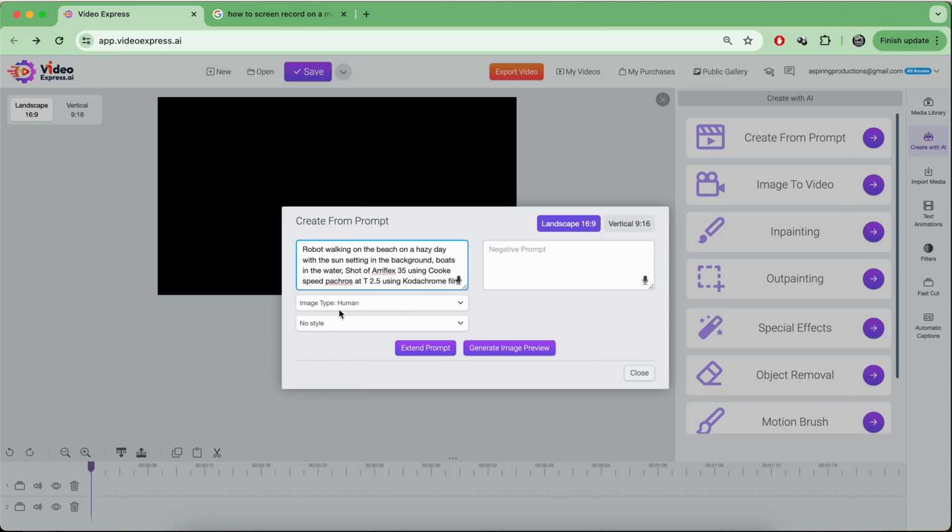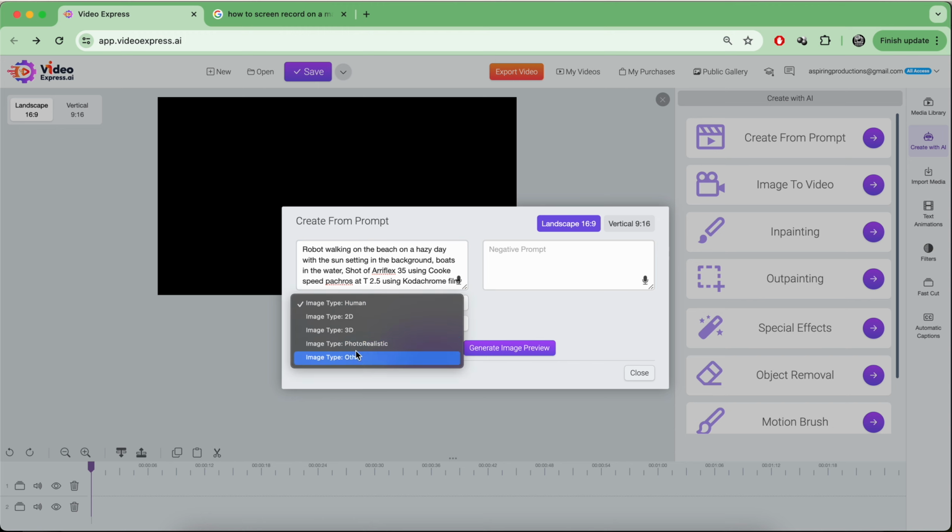Now in this little section here, we have all these little sections. I can say I want it to be 2D. Usually when you do 2D, it sometimes makes it look a little bit like a realistic painting, but sometimes 2D can be really realistic. I've noticed that sometimes it almost feels like it's not photorealistic, but it's still really, really beautiful. It could look almost like a photorealistic painting. And then 3D is usually going to give you something more like animation, a Pixar type feel. And then photorealistic is really where you're honing in on giving us the most realistic looking image to real life.